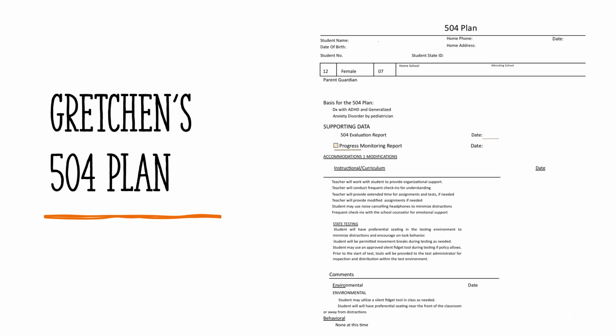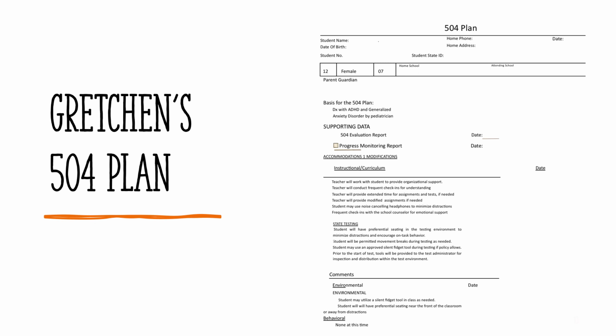For state testing, it states student will have preferential seating in the testing environment to minimize distractions and encourage on-task behavior. Student will be permitted movement breaks during testing as needed. Student may use an approved silent fidget tool during testing if policy allows. Prior to the start of the test, tools will be provided to the test administrator for inspection and distribution within the test environment.